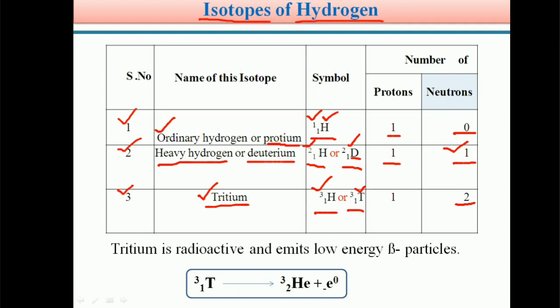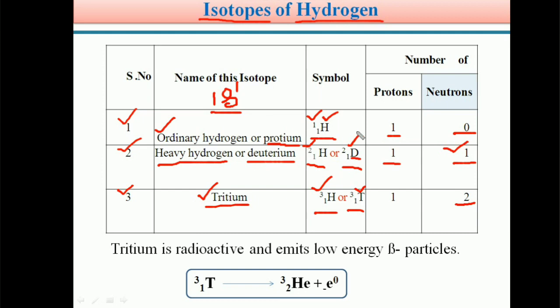These three isotopes of hydrogen have the same electronic configuration, 1s1. So 1s1 is the electronic configuration of protium, deuterium and tritium.